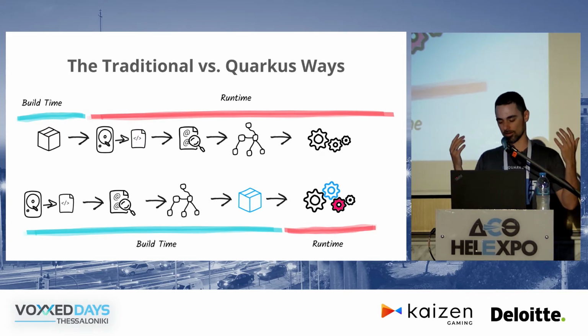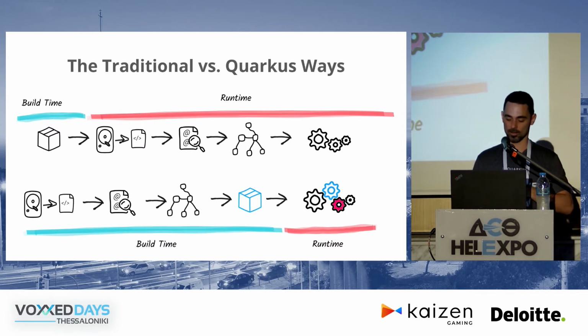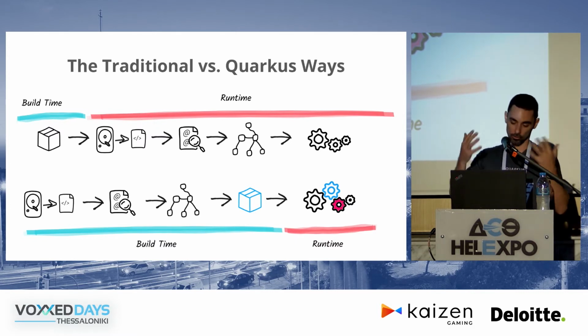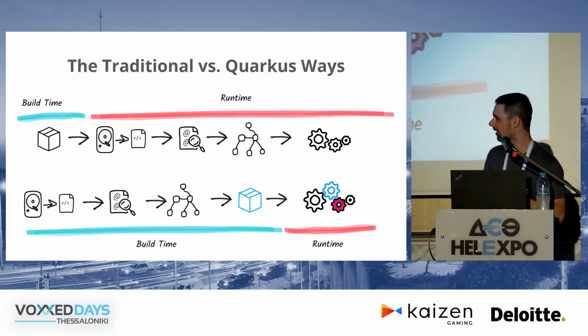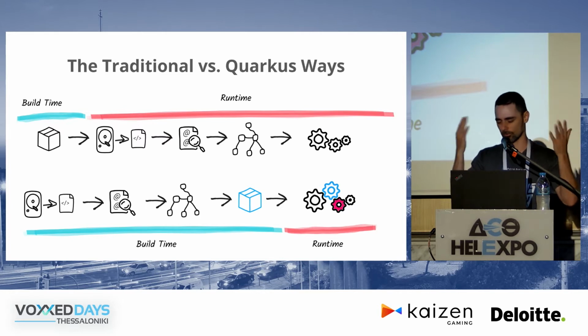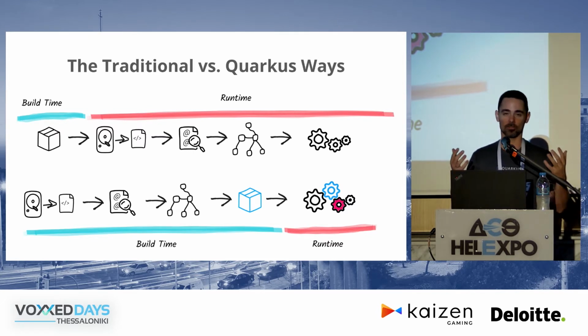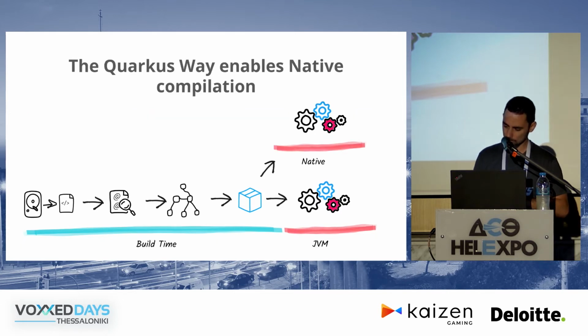So let's say with Hibernate, right? If you were parsing persistence XML, with an old school framework, that meant at runtime you would have to have XML parsers hanging around for the only reason that you were parsing an XML file. With Quarkus, you don't need that, and Hibernate would just run at runtime without having any XML dependencies, which obviously means that your JVM metaspace would be much smaller, which in the end makes a big difference.